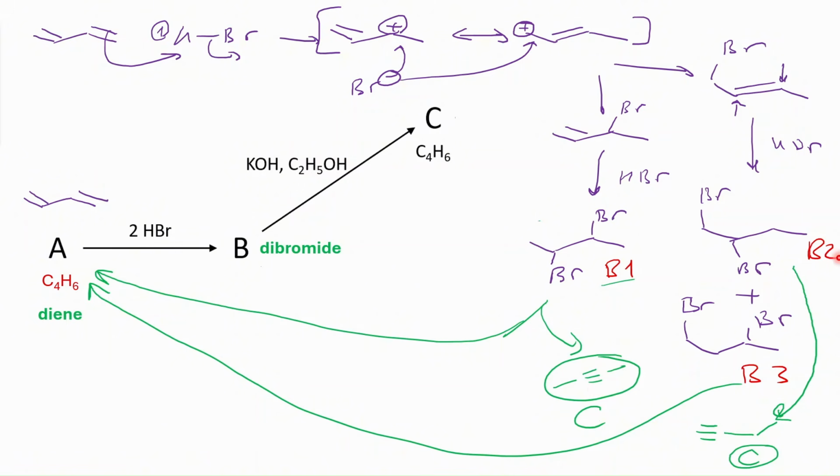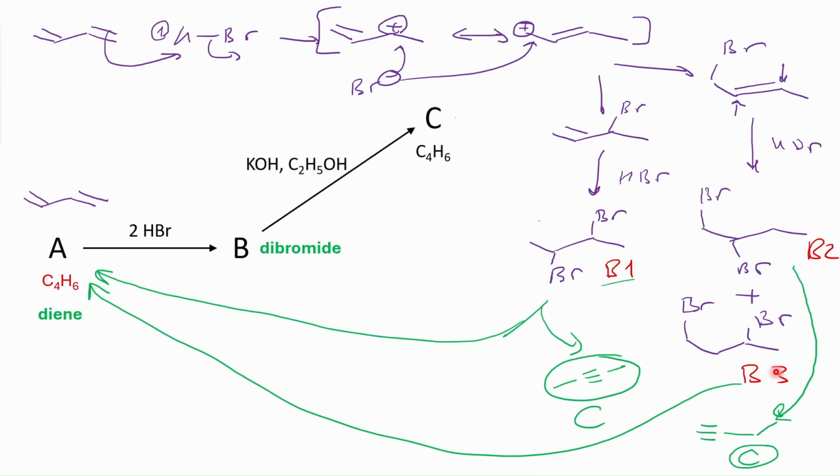Or going to B2 and producing this terminal alkyne. That's also a possibility. The reason I eliminated B3 is because there are two options: allene, or it goes back to the original, which is also less likely because we want the Zaitsev product. We want the more substituted product to dominate. So even though B3 goes back to A, that's not even a major product, okay?